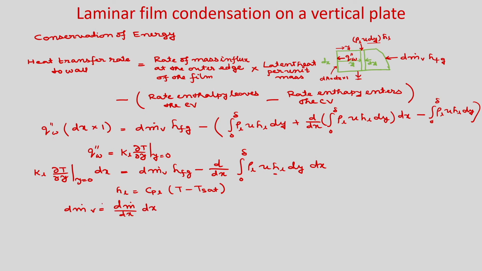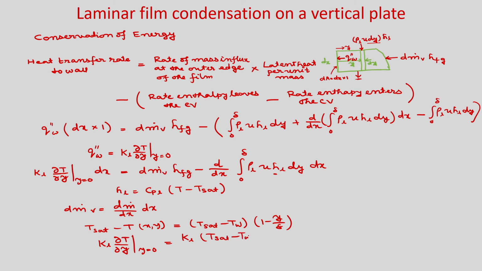And k_L ∂T/∂y, you can see your temperature distribution is T_sat − T(x, y) = (T_sat − T_w)(1 − y/δ). So, from here if you calculate k_L ∂T/∂y at y = 0, you will get k_L (T_sat − T_w)/δ.